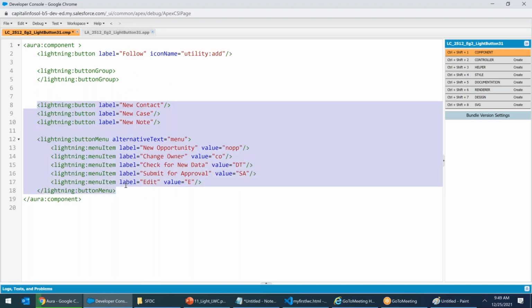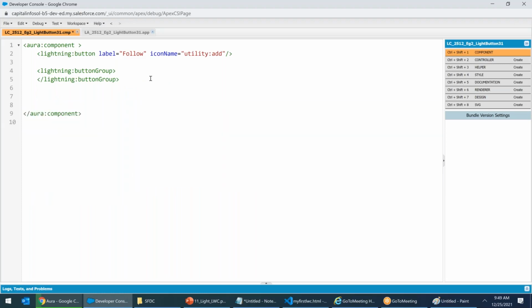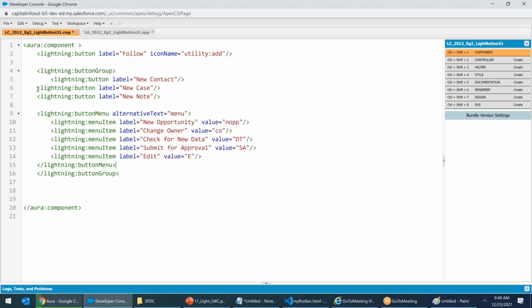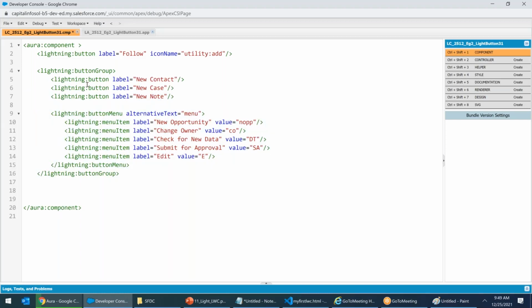Whenever you cut this and put it inside the lightning button group, see, I have put it inside the lightning button group. Then all these will have body to body touch.